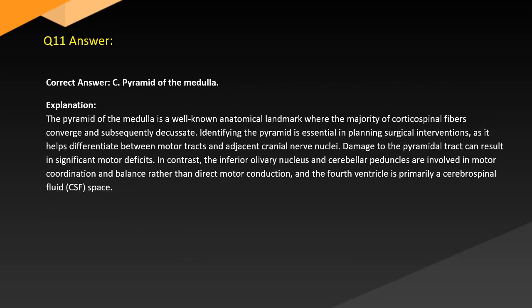Answer. Correct answer: C. Pyramid of the medulla. Explanation. The pyramid of the medulla is a well-known anatomical landmark where the majority of corticospinal fibers converge and subsequently decussate. Identifying the pyramid is essential in planning surgical interventions as it helps differentiate between motor tracts and adjacent cranial nerve nuclei. Damage to the pyramidal tract can result in significant motor deficits.